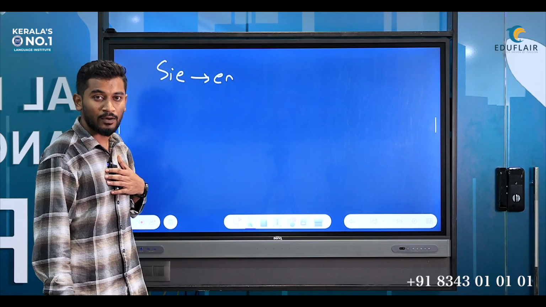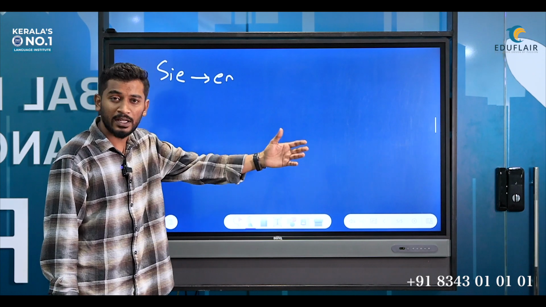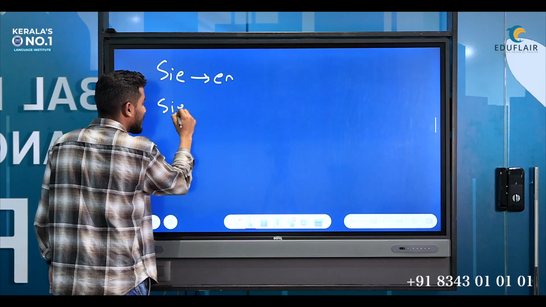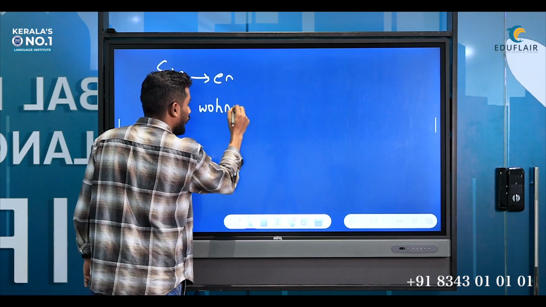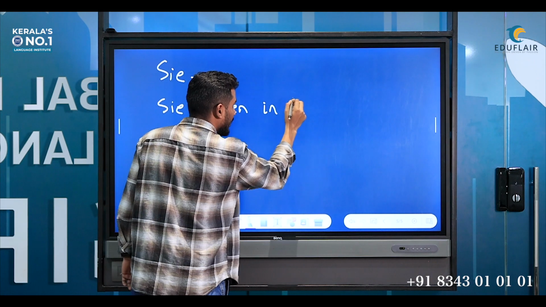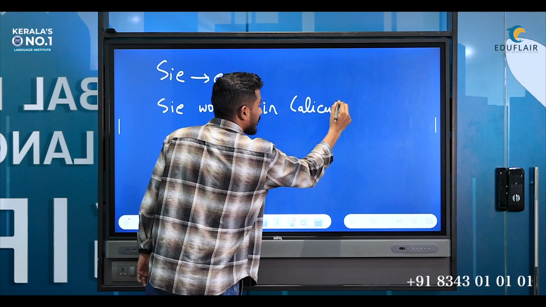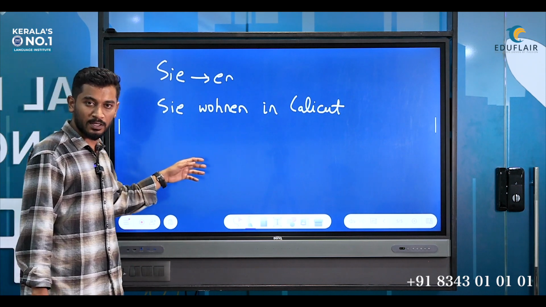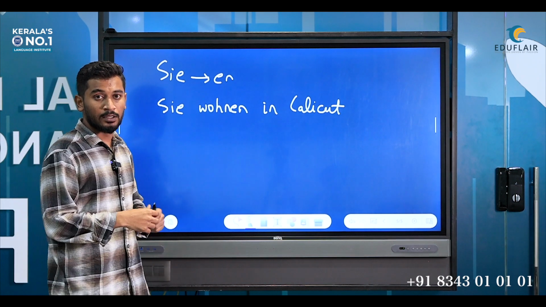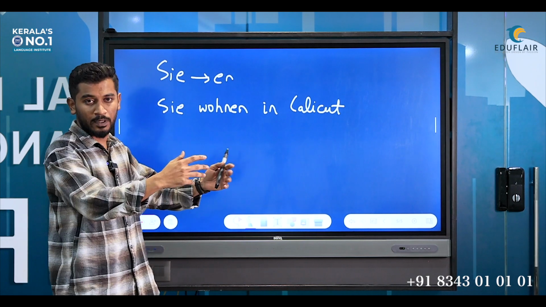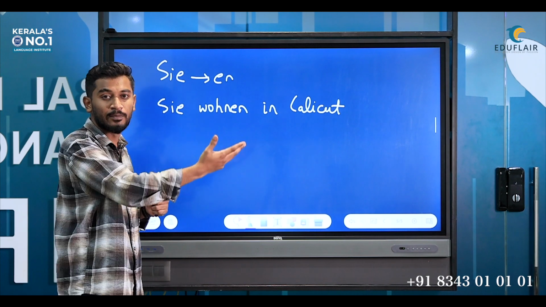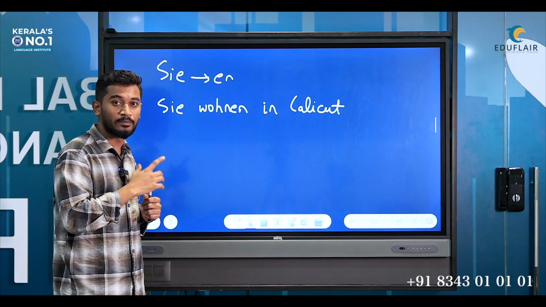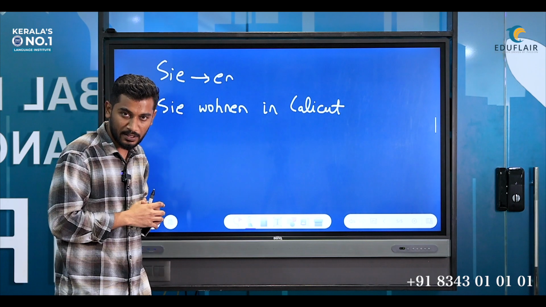So if I want to tell him that you live in Calicut, singular person, formal way, how do I write it? Sie wohnen in Calicut. Now this Sie has been used for a singular person in a formal way. Now let's imagine there is a group of people. I'm addressing them in a formal way. I'm telling them that you all live in Calicut.